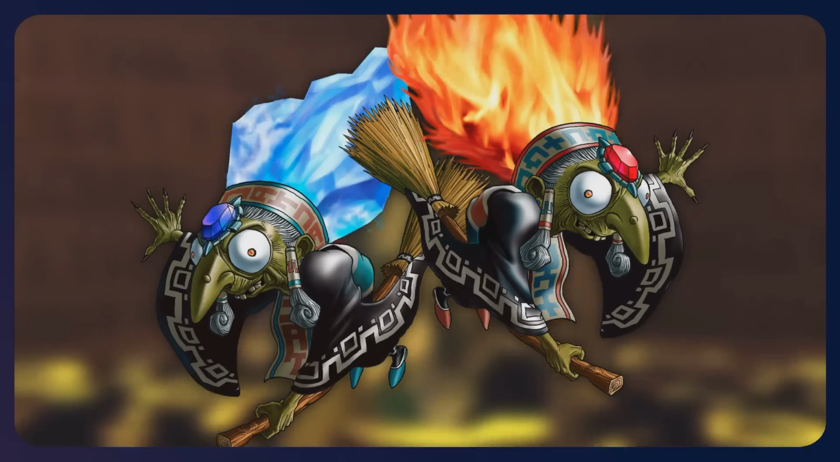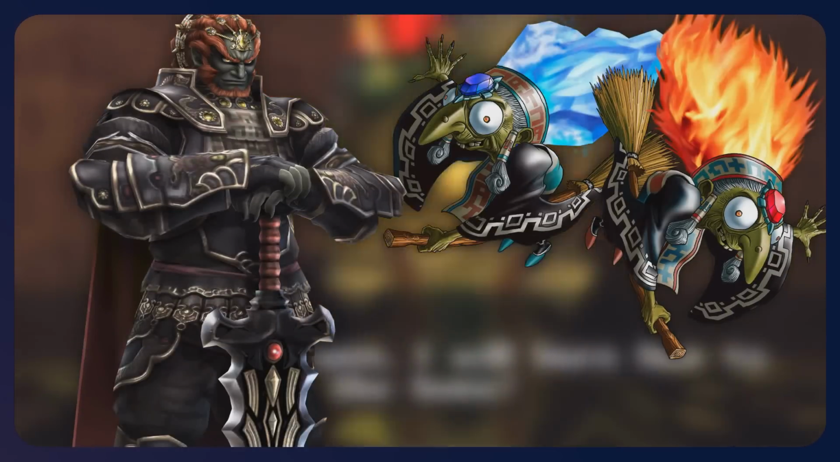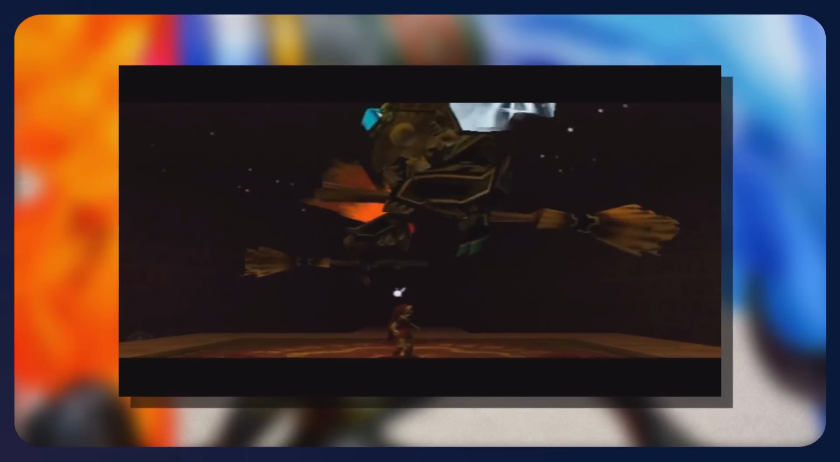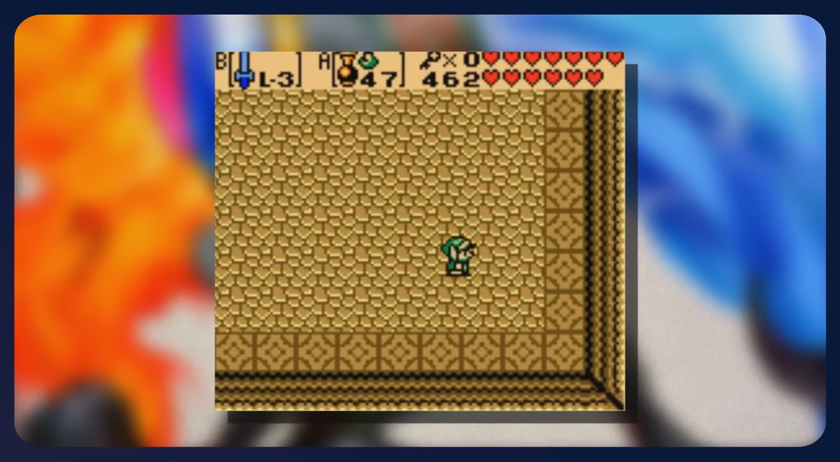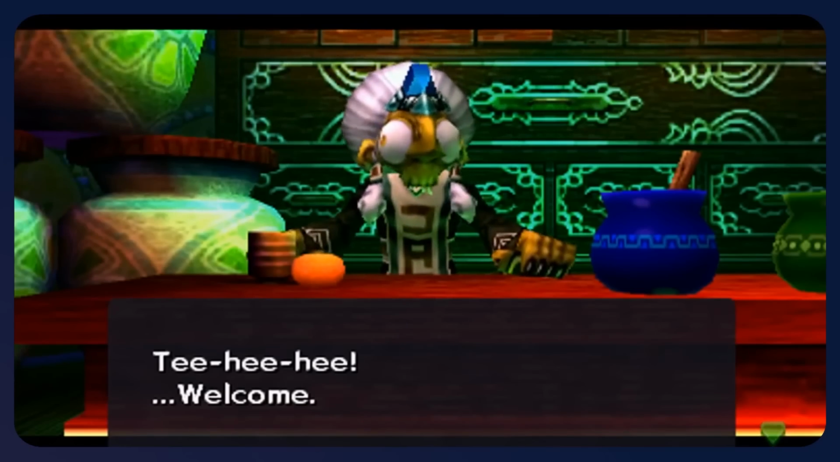Koume and Kotake are known as Twin Rova and are usually seen at Ganondorf's side as his surrogate mothers. And they are very loyal to their son's cause. They helped out Ganondorf in multiple games like Ocarina of Time and Oracle of Ages and Seasons. Now, without the presence of Demise, they are simply citizens.